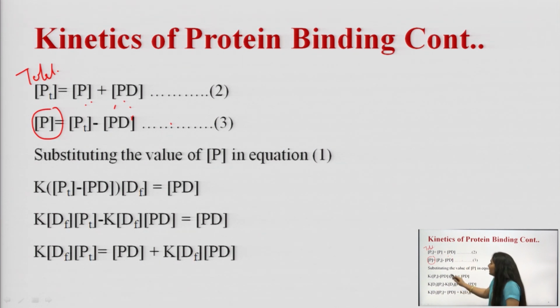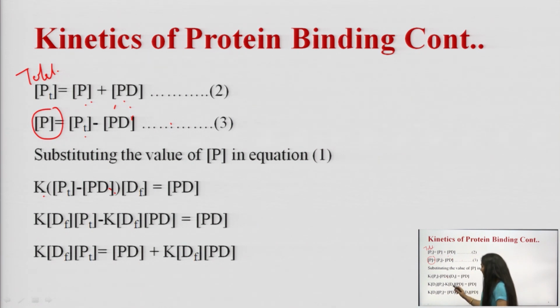So, in the place of P we write PT minus PD. This equation will be K (PT minus PD) multiplied by DF is equal to the concentration of protein drug complex.